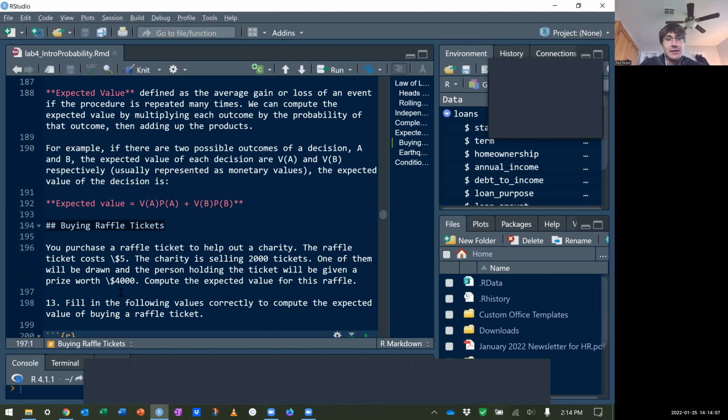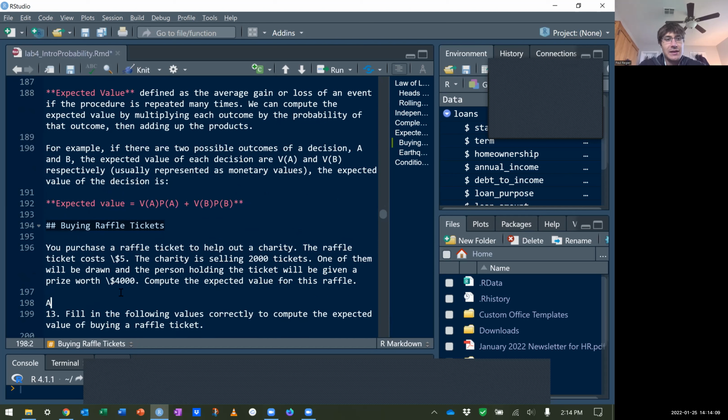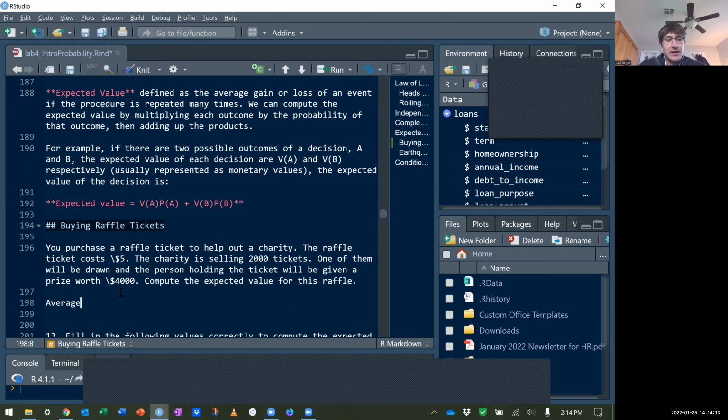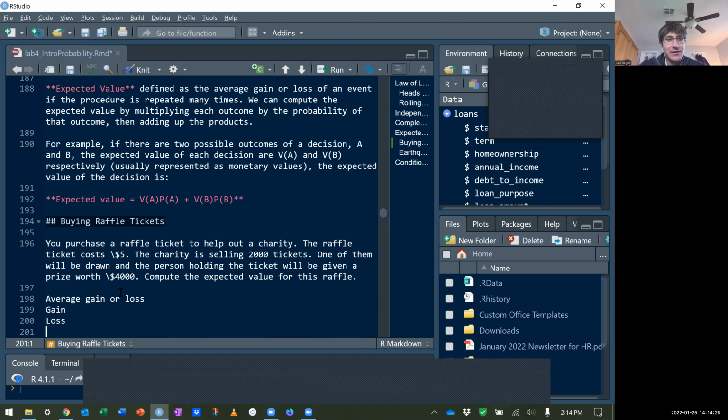So the first way to think about it is, this is just my notes. You can write it down if you want: average gain or loss. That's the first way. The way we can calculate this is the gain, the loss, and the average.